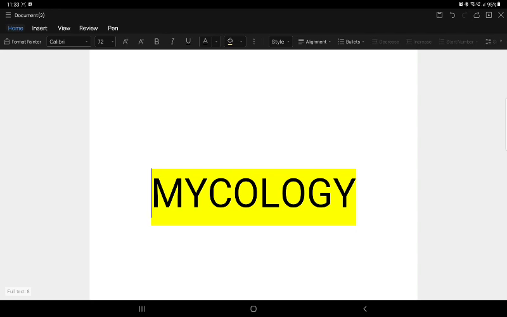Everything else under phaeoid comes under melanin species. And the second group is the hyalin species. Just remember the mnemonic FAP. F for Fusarium, A for Acremonium, A for Aspergillus, and P for Penicillium.